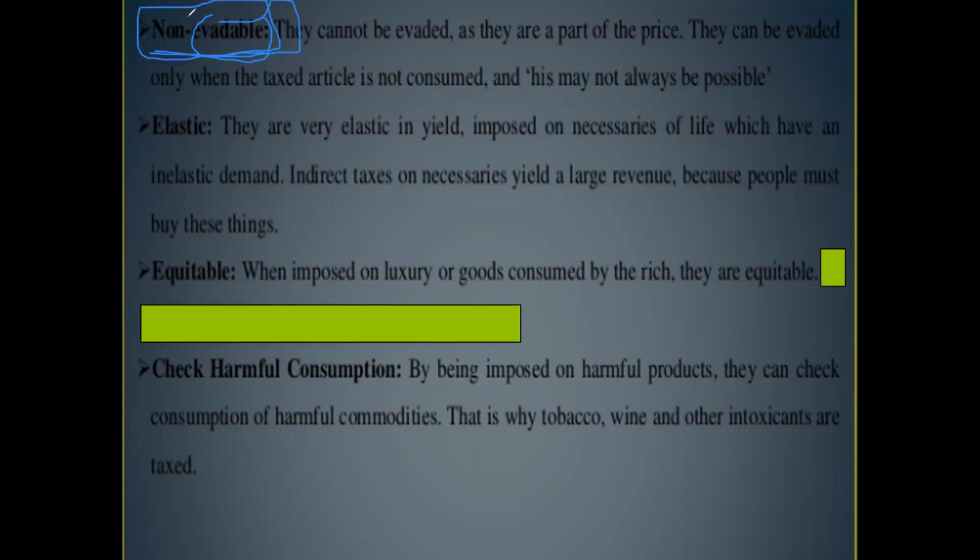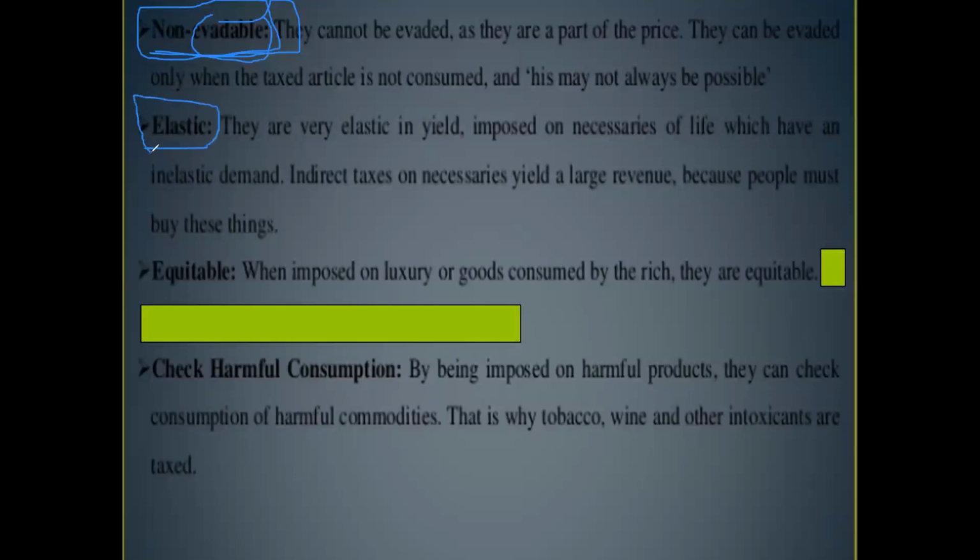We cannot skip indirect taxes, because if we purchase goods, purchase articles, or receive some service, automatically we are going to pay tax. We cannot escape it because we do not know how much we are paying. Okay. Similarly, these are elastic.